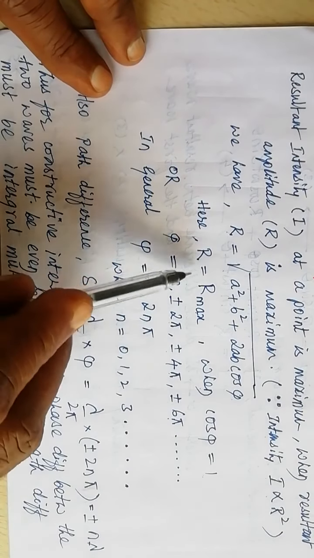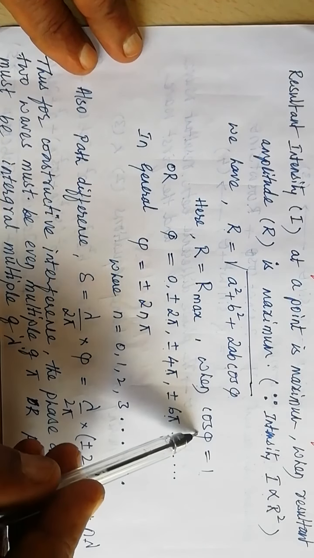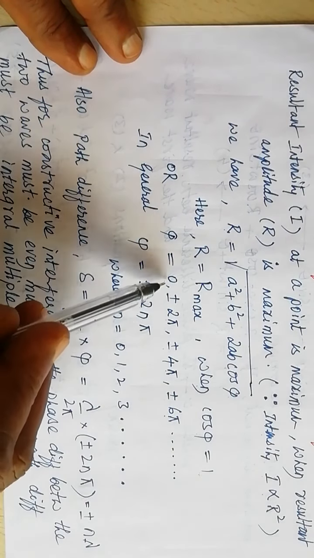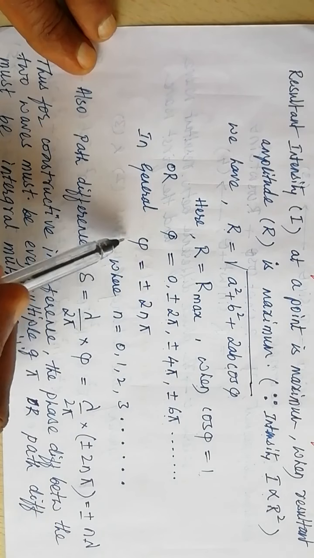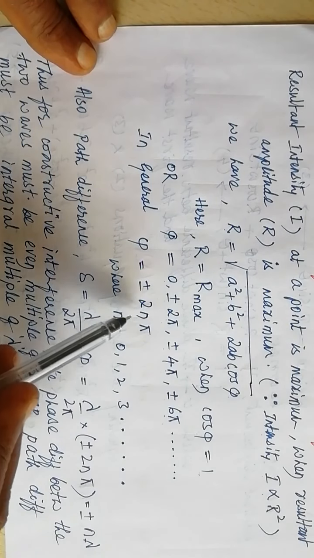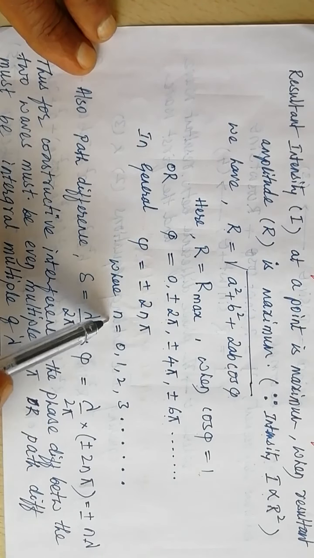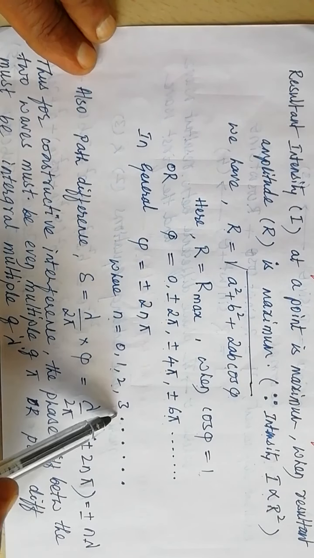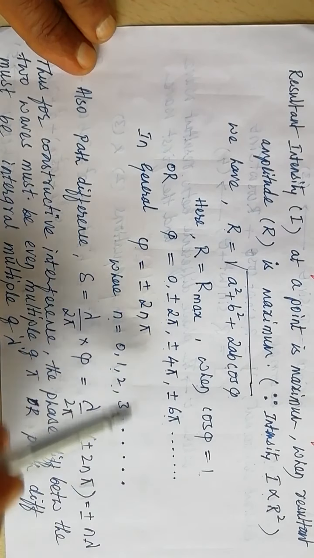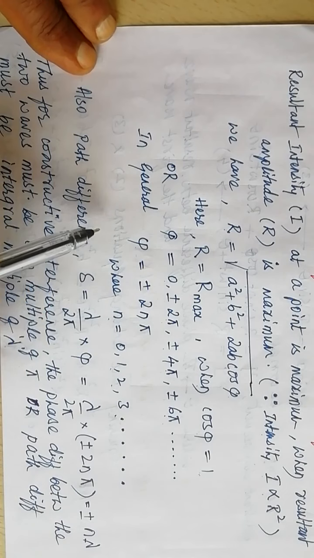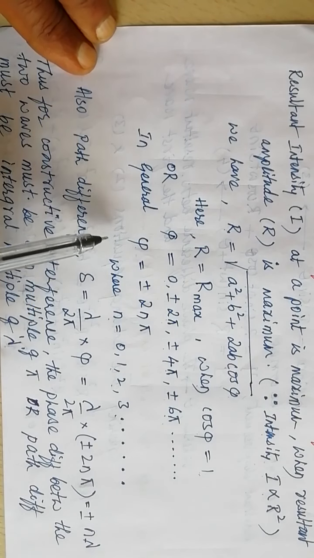Likewise, here the intensity is maximum and the resultant amplitude is maximum if cos phi is 1, or the phi value is 0, plus or minus 2 pi, 4 pi, 6 pi. In general, the phase difference must be plus or minus an even multiple of pi, or an integral multiple of 2 pi, 2n pi, where n takes values 0, 1, 2, 3. If the phase difference is 2 pi, 4 pi, 6 pi, 8 pi, 10 pi, 12 pi, then constructive interference takes place. The resultant amplitude is a maximum and also the resultant intensity of light is maximum.